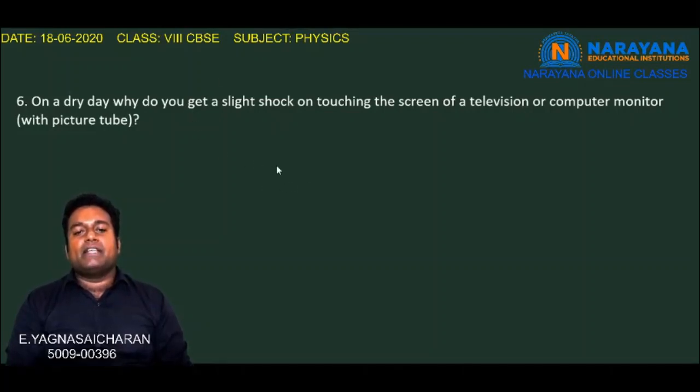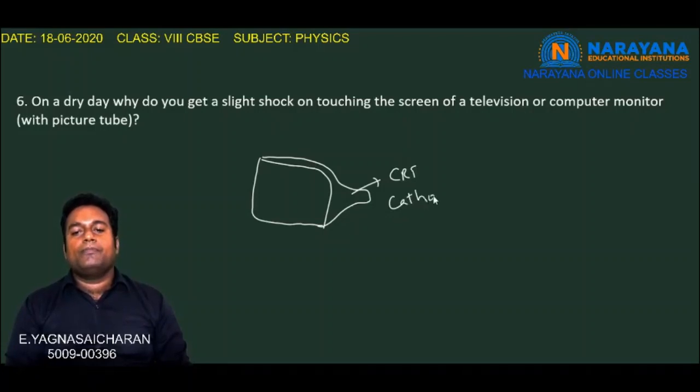Generally, whenever we consider a computer monitor with a picture tube, let us say this is the picture tube of the computer monitor. This is actually a CRT monitor. CRT stands for cathode ray tube. All the charges will be accumulated on the screen of the picture tube. So on the screen of your computer monitor, all the charges will be accumulated. Whenever we touch this picture tube with our hand,